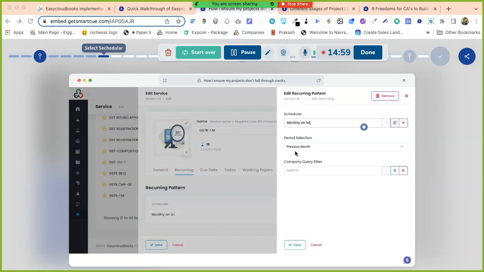Now, this is how the recurring pattern is provided into a service. Suppose you want to create a service, how to do that? You have to simply click the create button.